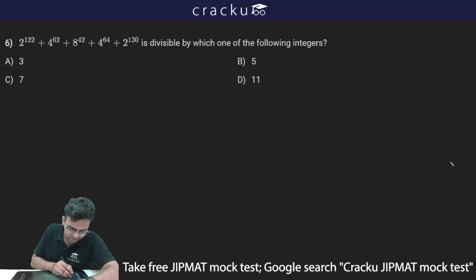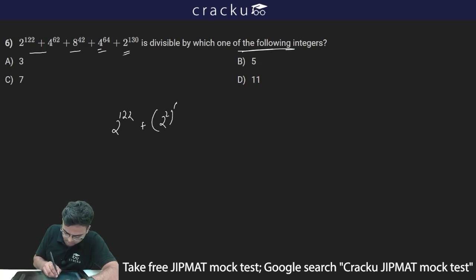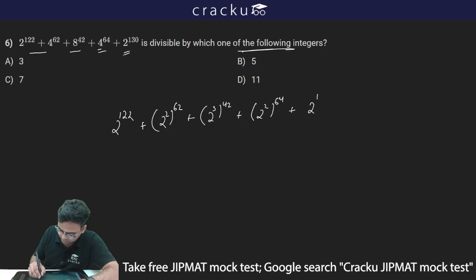The next question is given: 2 to the power 122 plus 4 to the power 62 plus 8 to the power 42 plus 4 to the power 64 plus 2 to the power 130 is divisible by which one of the following integers? Let me simplify this. This is 2 to the power 122 plus 2 square to the power 62 plus 2 cube to the power 42, then 2 square to the power 64, and then 2 to the power 130.